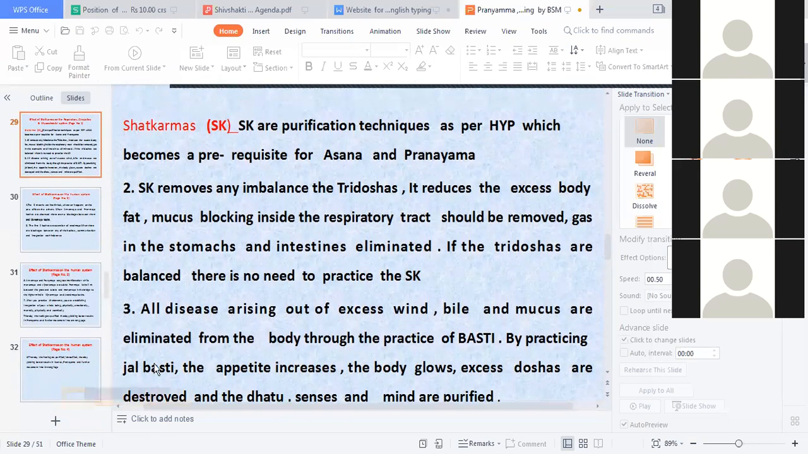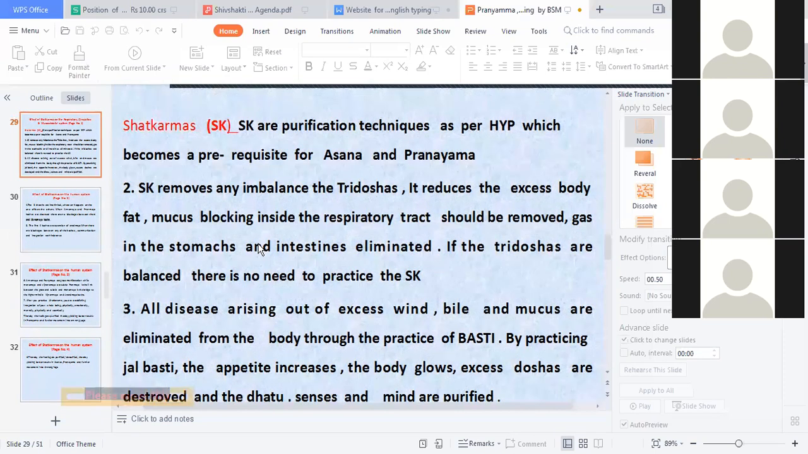So again I repeat, what are Shatkarmas? Shatkarmas are purifying techniques as per Hatha Pradipika and Gheranda Samhita. They become mandatory in the case of Gheranda Samhita, whereas in the case of Hatha Pradipika, it is not mandatory. If the body is healthy, you can directly go in for asana. Whereas in Gheranda Samhita, it is mandatory that all the Shatkriyas have to be performed for effective asanas and effective pranayama.